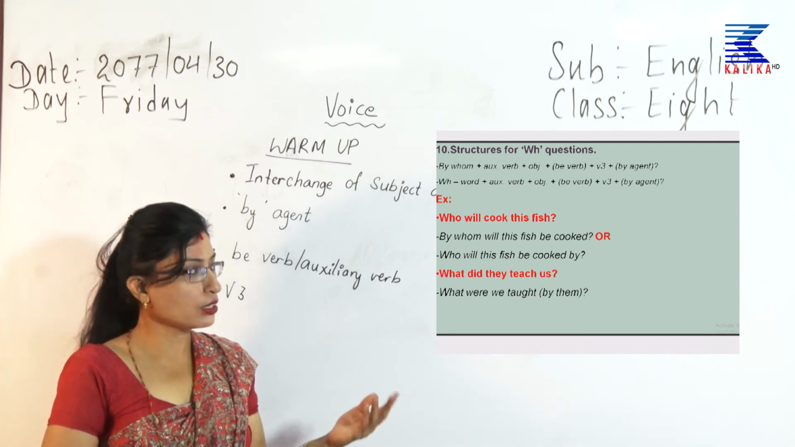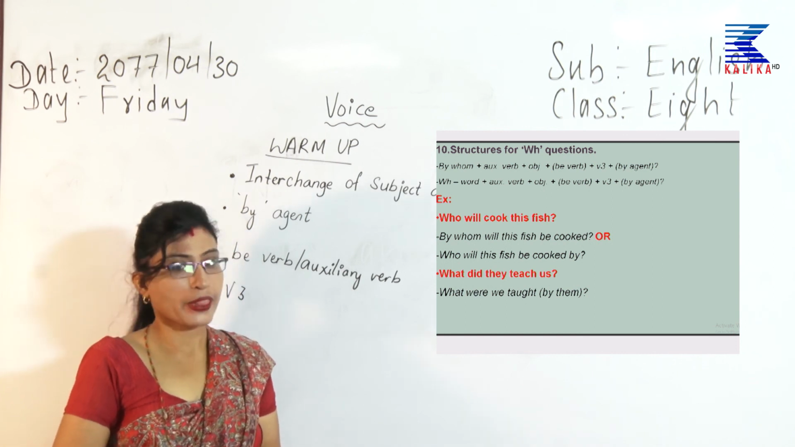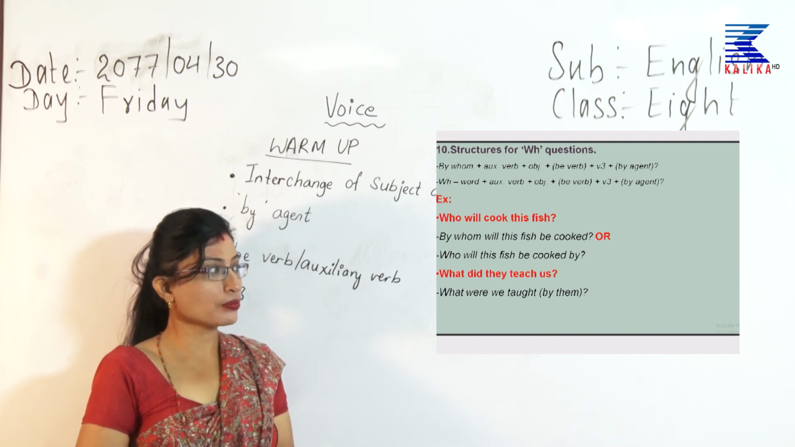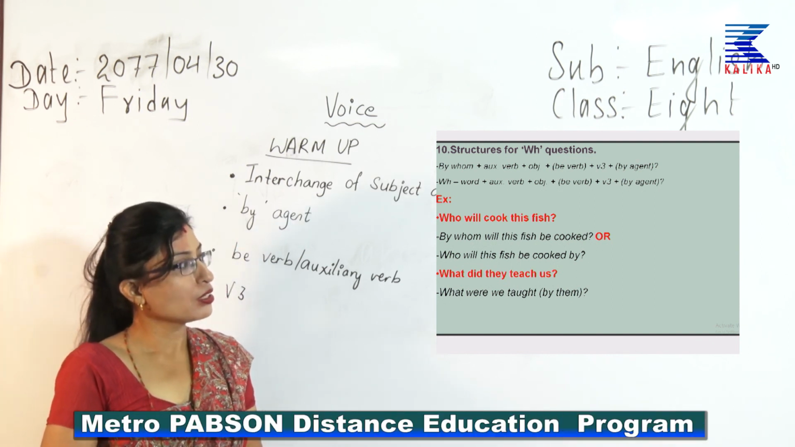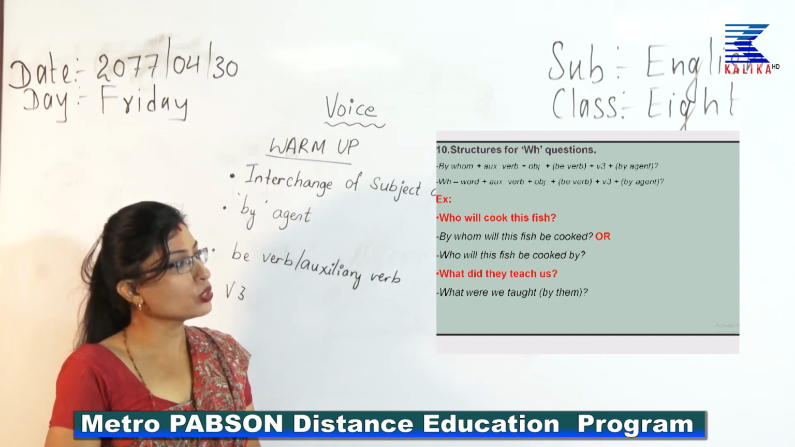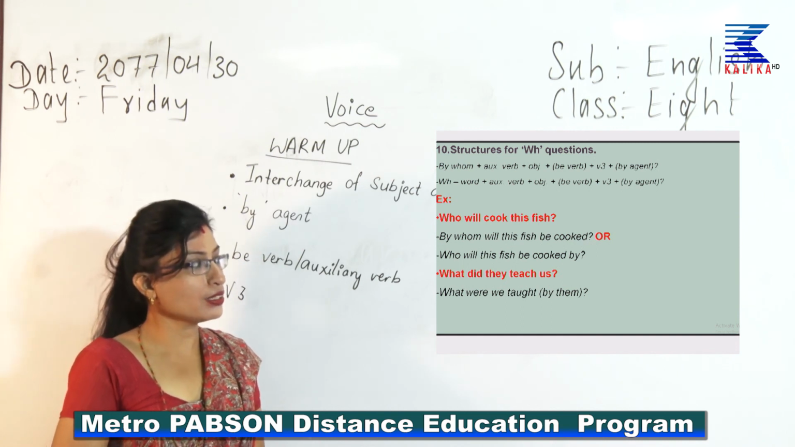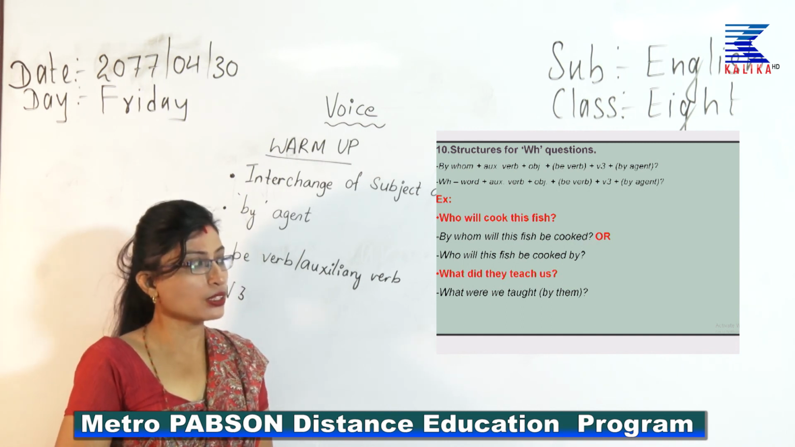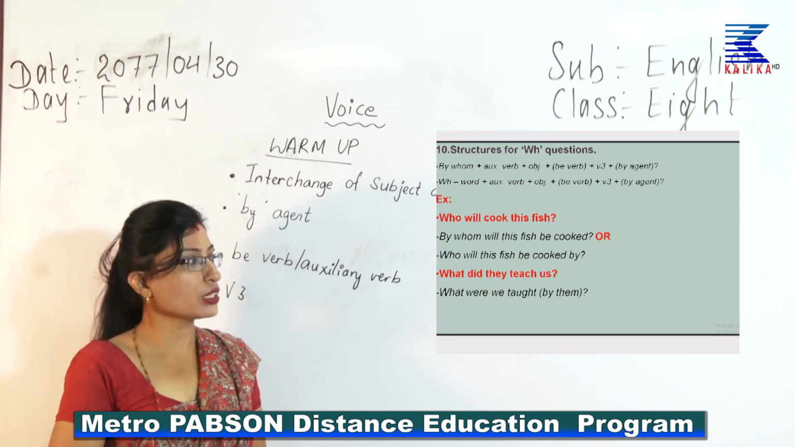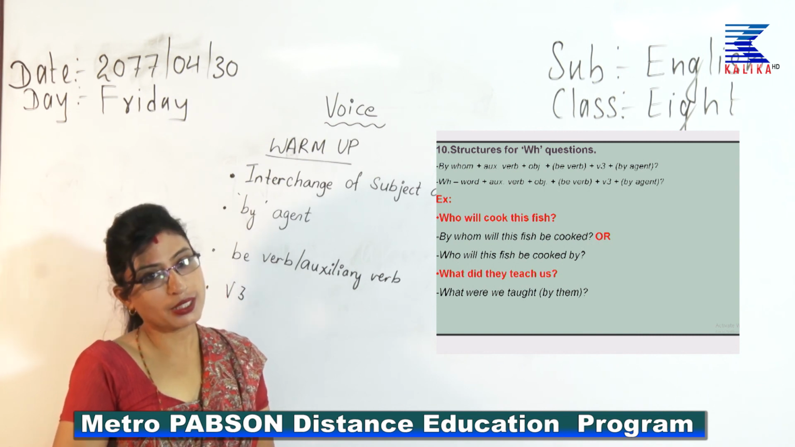Now, let us look at the second example. What did they teach us? Again, an active structure of a WH question. What did they teach us? What were we taught? So, please see, what did they teach us, what were we taught. If you write by them also it is okay, if you do not write also it is okay. Do not forget to give the question mark, okay. What were we taught by them?